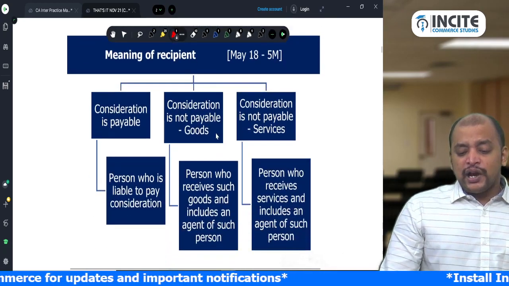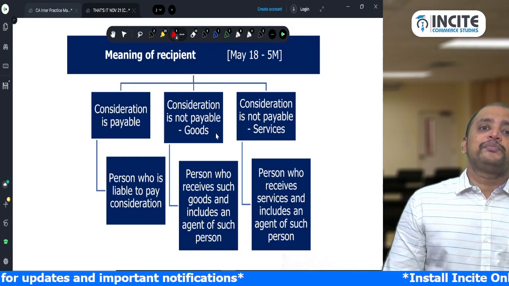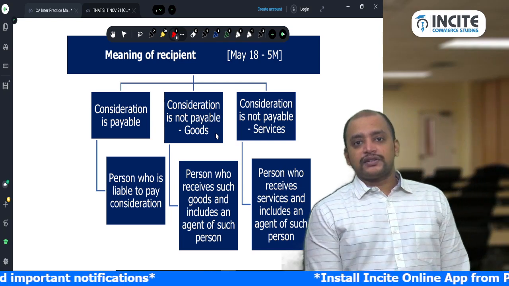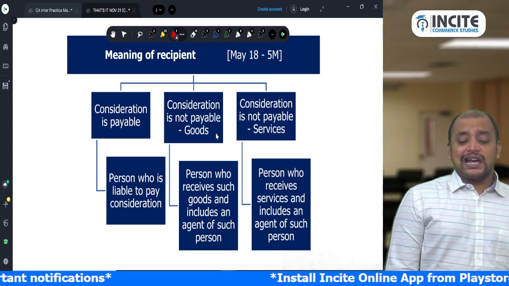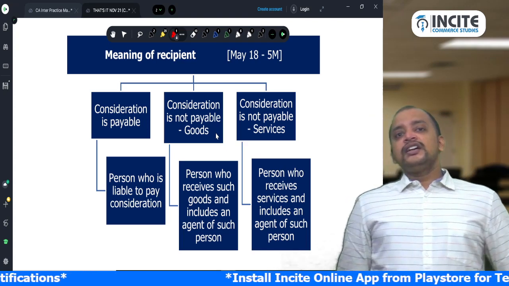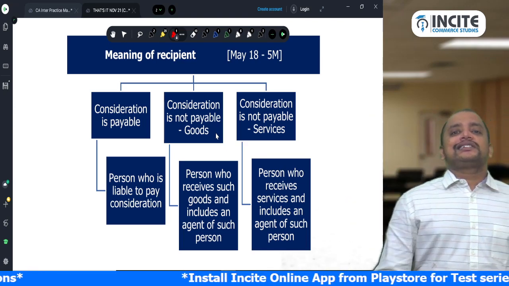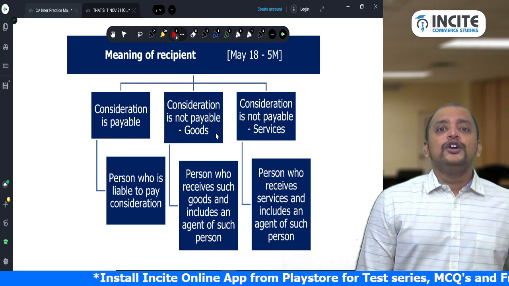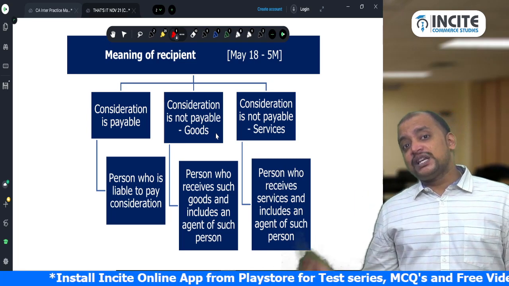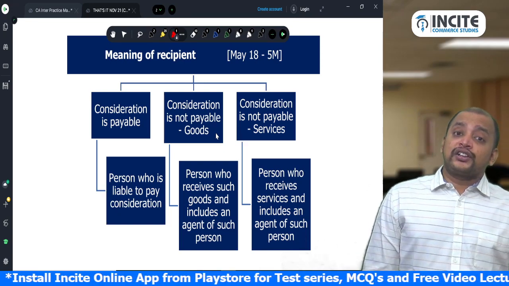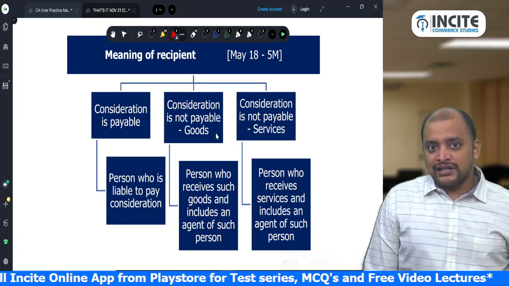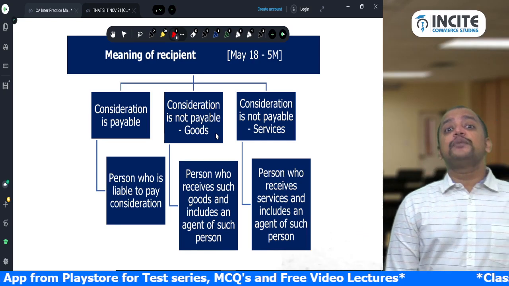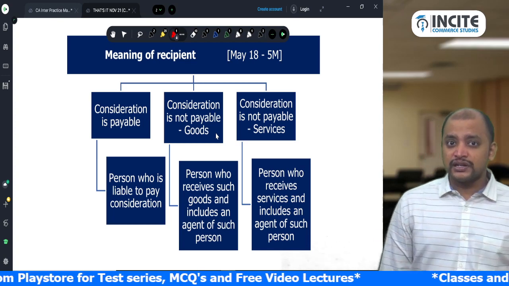The meaning of recipient was asked in November 18 for 5 marks. What is the meaning of recipient? If the transaction is for a consideration, the one who is liable to pay the consideration is the recipient. Suppose I entered into a contract with a holding company to provide services to the subsidiary company, and as per the contract the holding company is liable to pay consideration. Then who is the recipient for me? The holding company. The one who is liable to pay consideration is the recipient.